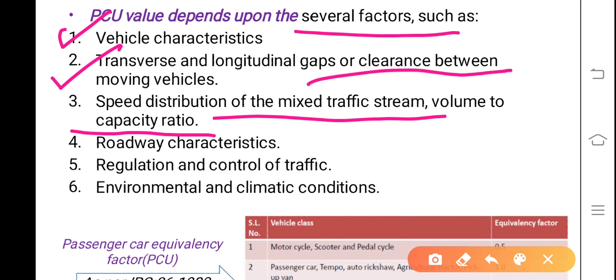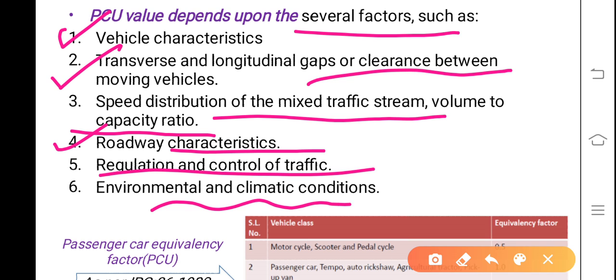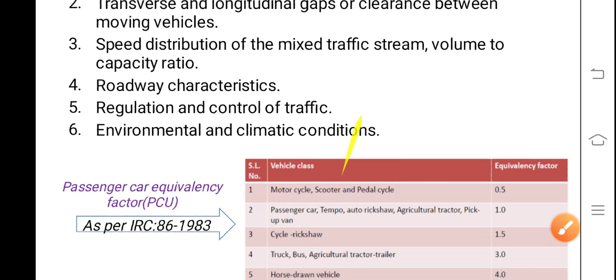Another factor could be roadway characteristics. Regulation and control of traffic is another factor that influences the PCU value. And lastly, and also important, environmental and climatic conditions also influence the PCU values.